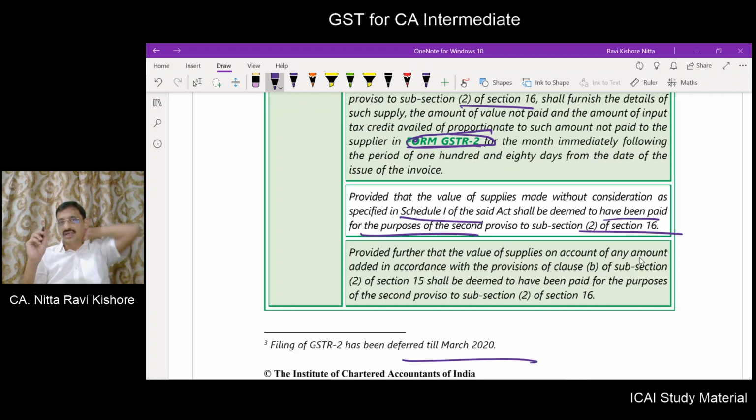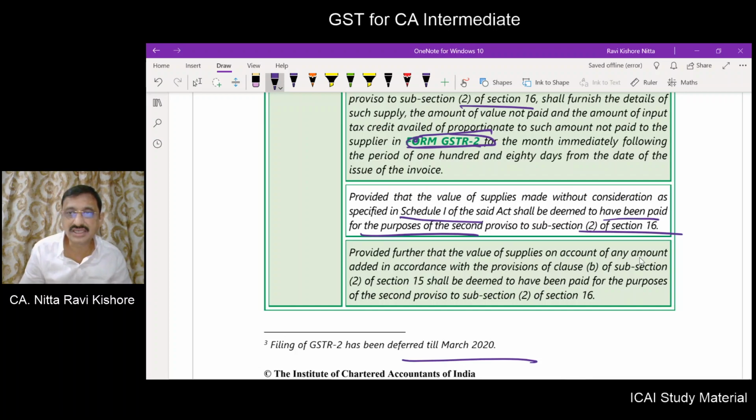Because in Schedule 1 we have deemed supply, meaning even though there is no consideration, the activity or transaction will be treated as supply. There the question of consideration is not at all there. Then how will you pay it to the supplier? So for that, in respect of Schedule 1 items, the consideration is deemed to have been paid within the 180 days.